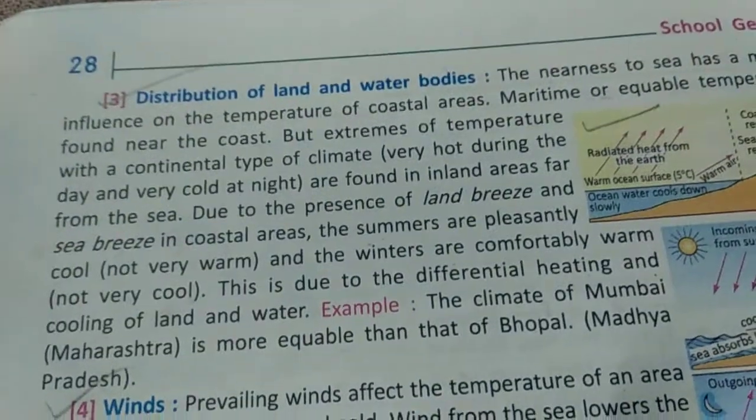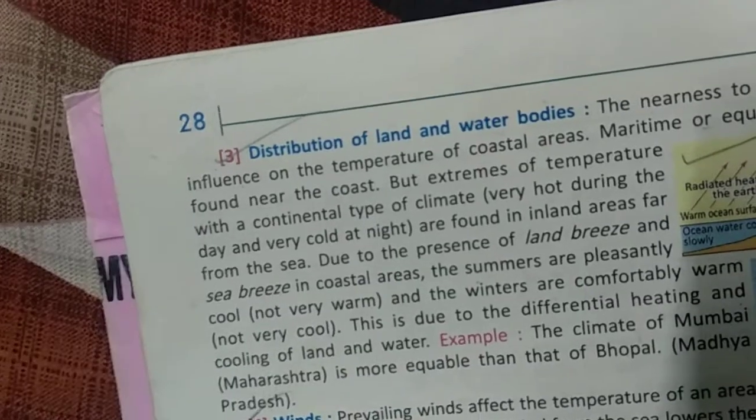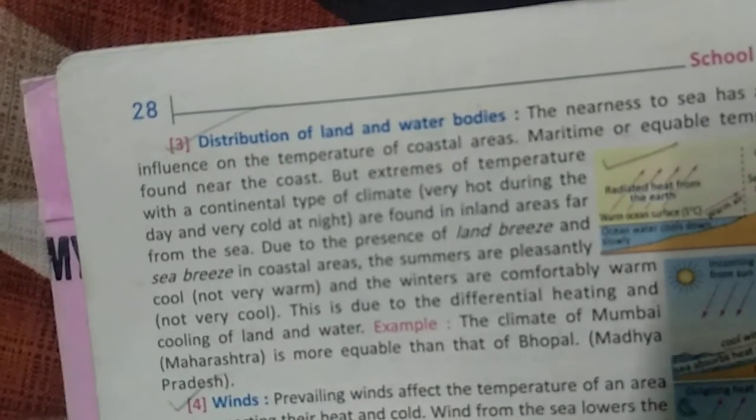Today's topic is distribution of land and water bodies. Now, how is the distribution of land and water bodies helpful? The places that are near the sea have a moderate type of climate due to the influence of the sea breeze and land breeze. The temperature of the coastal areas is moderate. Maritime or equable temperature is found near the coast.